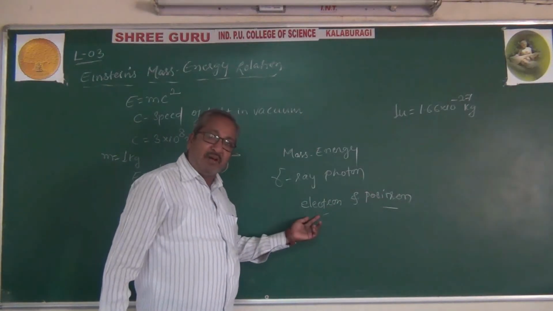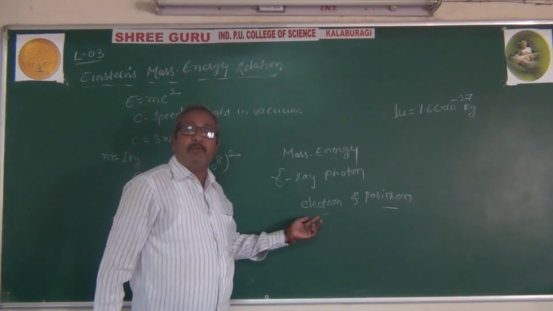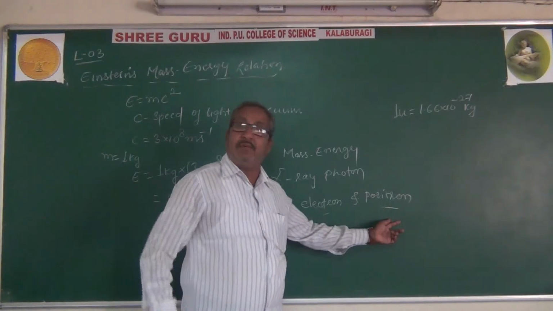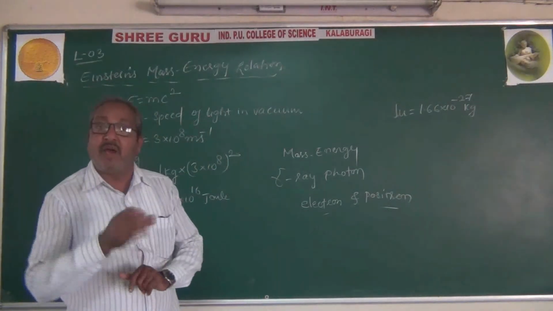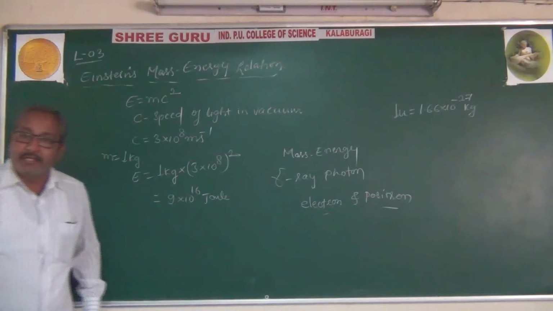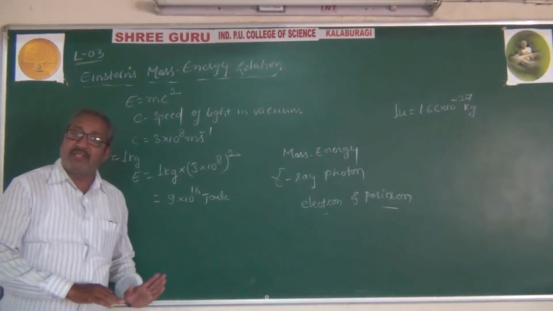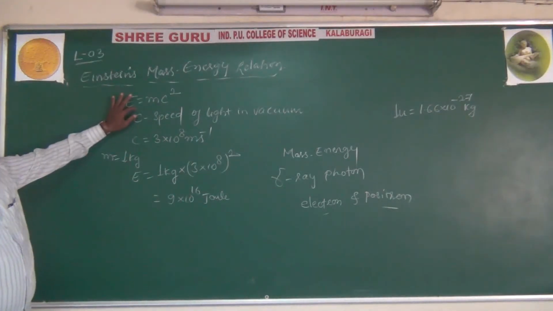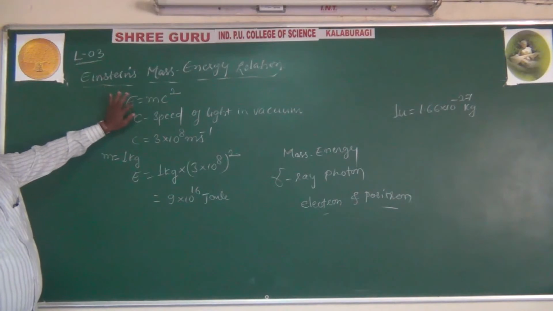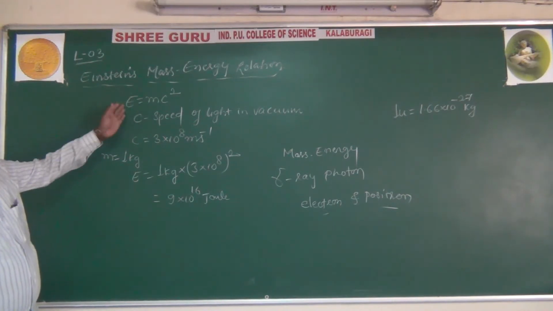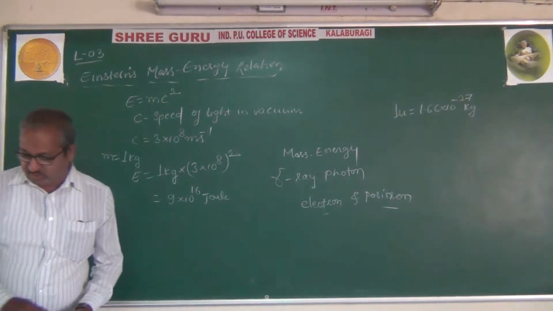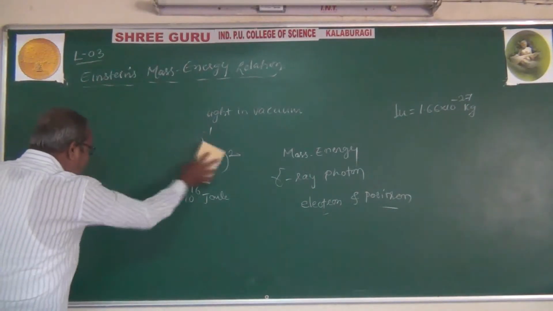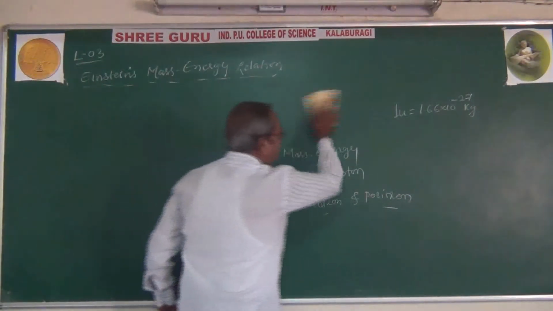Electron has some amount of mass, as you know, that is 9.1 into 10 raised to minus 31 kg. And positron also has the same amount of mass, but the nature of the charge is different: the electron is negative and the positron is positive. But we got it that energy is converted into mass. So this equation holds good: some amount of mass is converted into energy and energy is converted into mass. So it helps in the calculation of mass converted into energy.